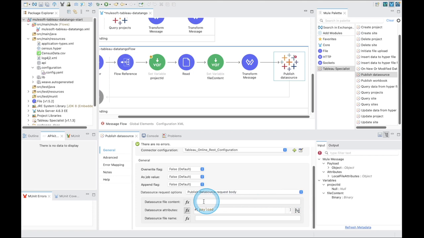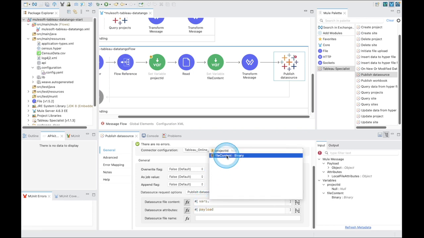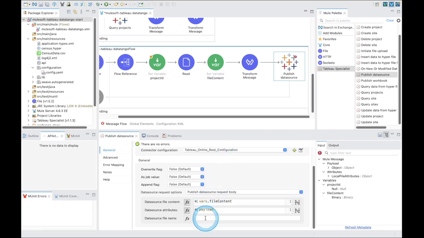In the file content, we want to select the FX in order to enable DataWeave transformations and enter in our variable name. In this case, it would be vars.fileContent. In the data source attributes, the payload should already be entered. In the data source file name, enter census.hyper, the name of our hyperfile.